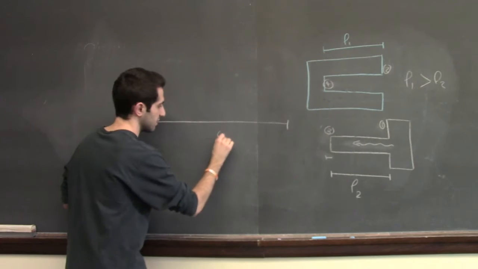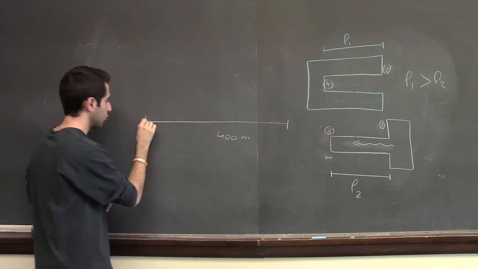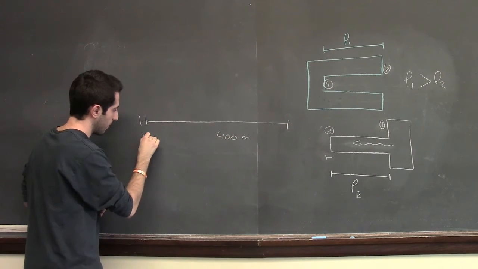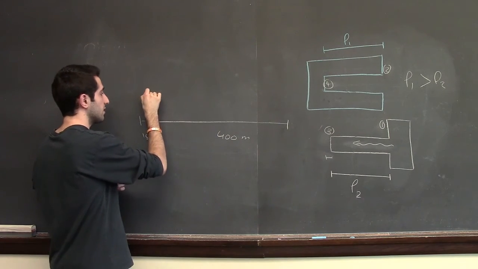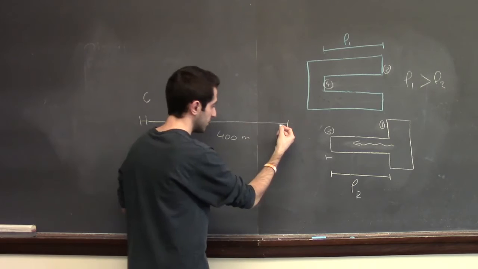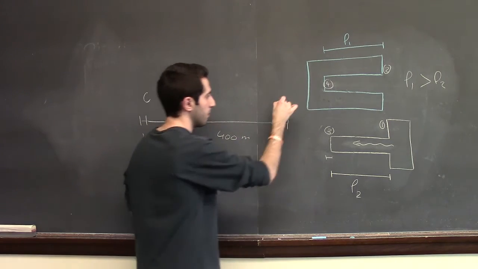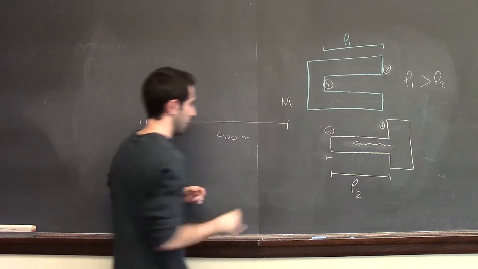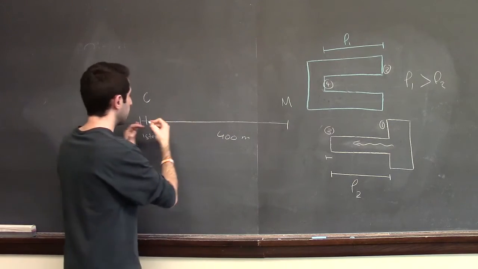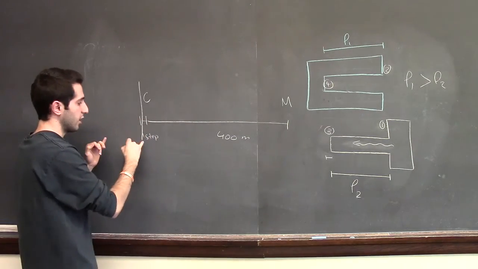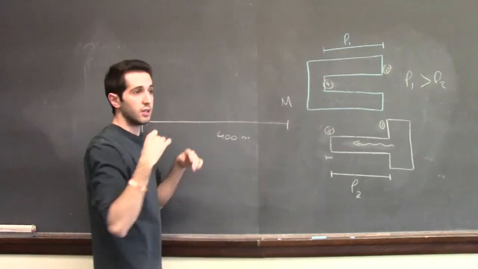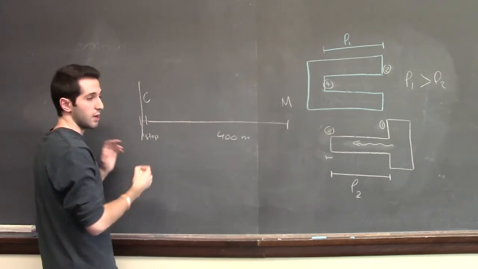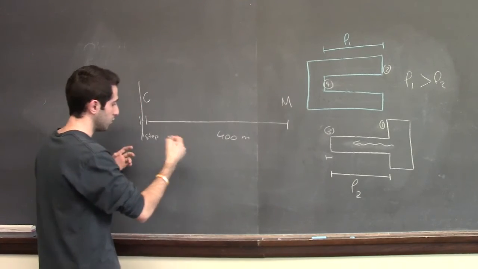Let's say we have this distance, which is 400 meters, and then we have a distance of 1 step. And at the distance of 1 step, there is Celeste. And at the distance of 400 meters and 1 step, there is me. And so, to stop Celeste from reaching the finish line, which she is 1 step away from, I will have to move at a very large speed in order to stop her, which is impossible for me to do.